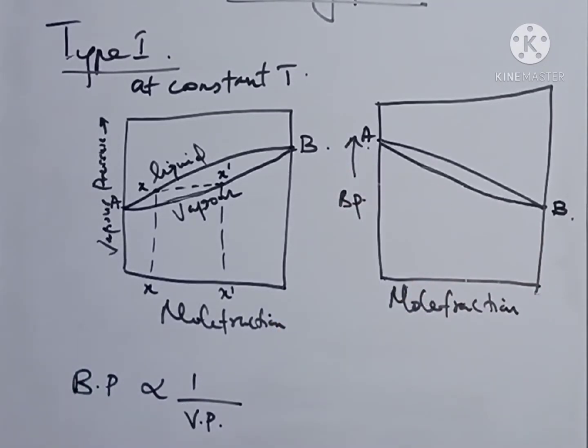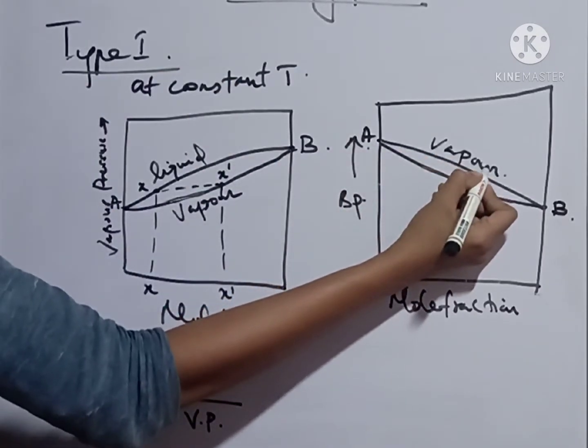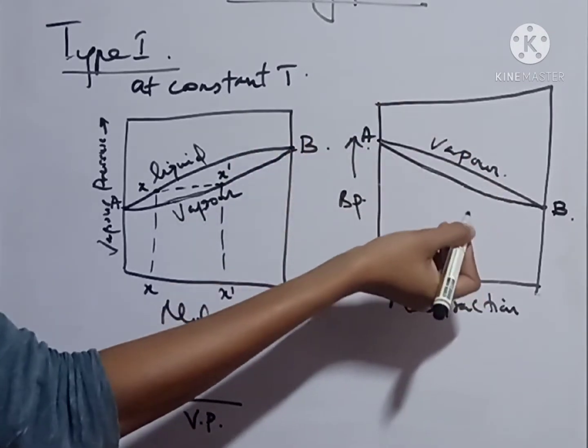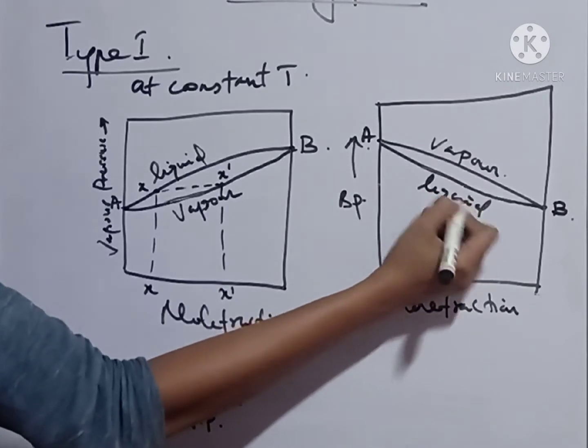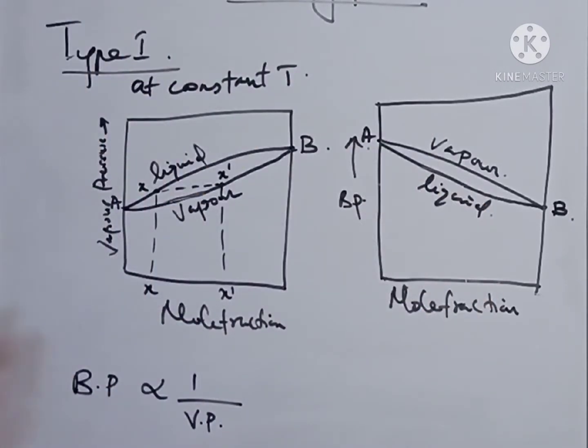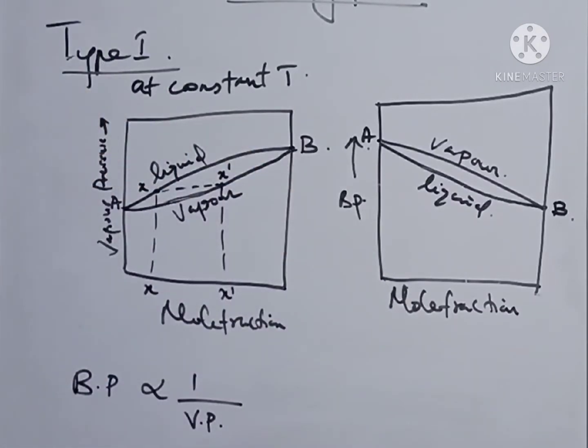The difference from the first one, that is the vapor pressure composition curve, is that here the vapor curve will be obtained just above the liquid curve. So this is the vapor pressure composition curve of type 1, and this is the boiling point composition curve of type 1 liquids.